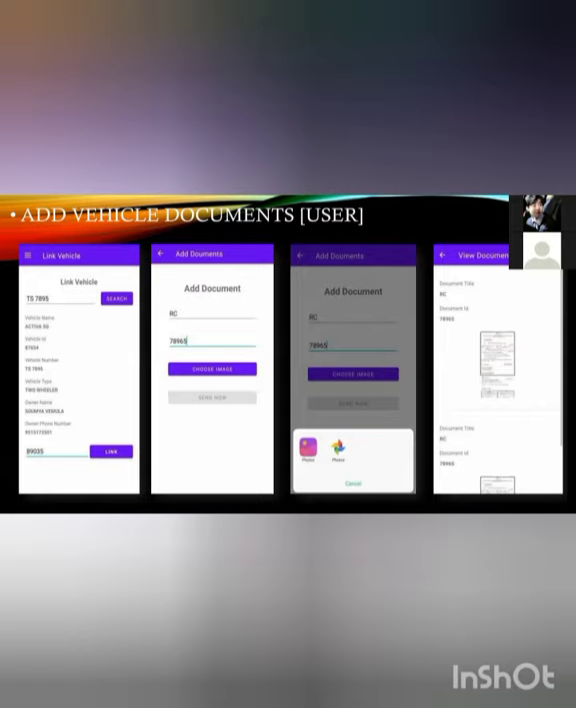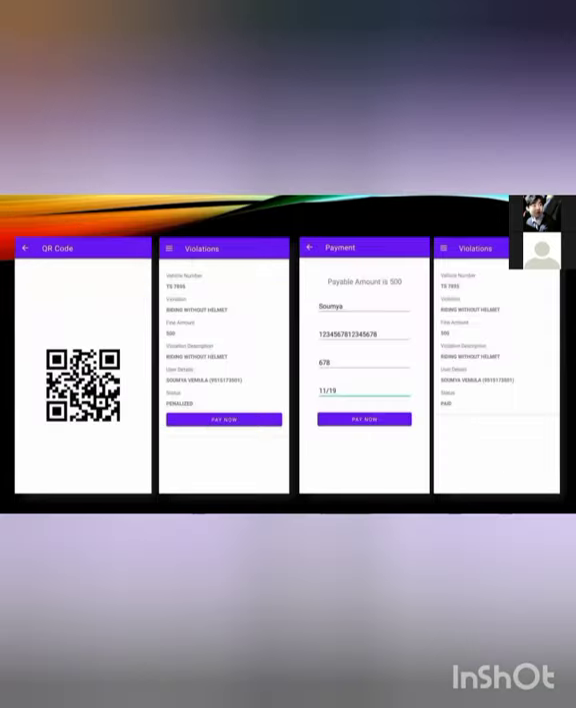After choosing the image, with view documents, we'll get the documents list and the document photos, a number of documents. After that, we'll have the QR code. Then after scanning the QR code, we will get the violations. The last page shows the violations, with the status of the penalty, where the amount is 500.